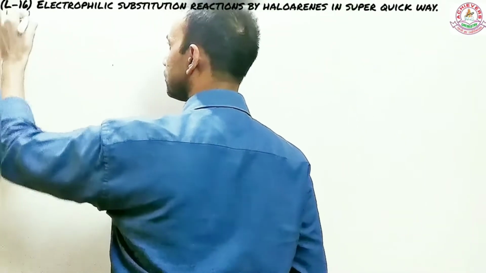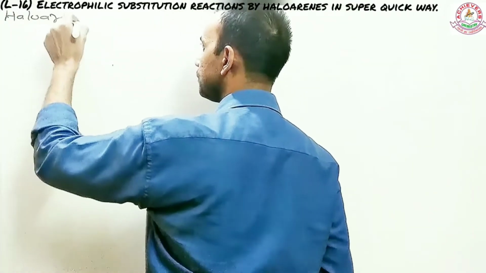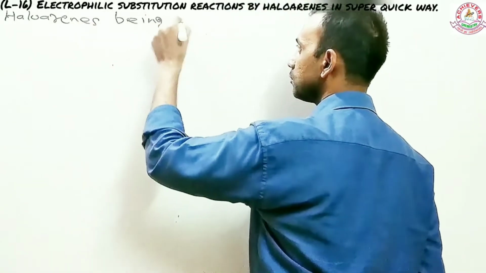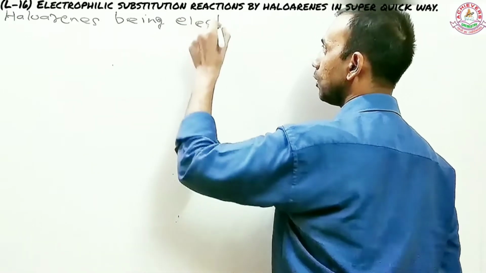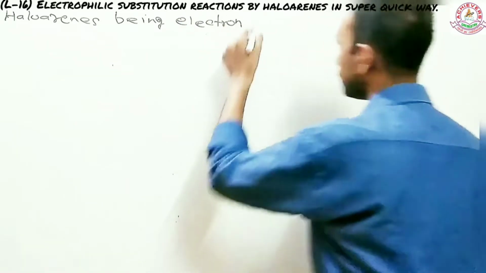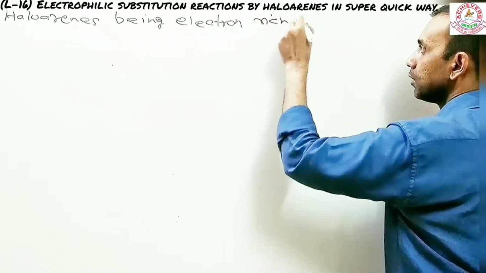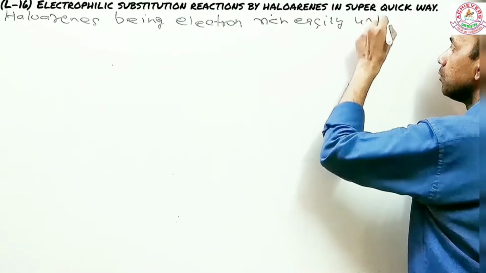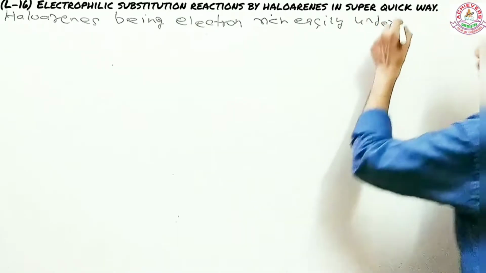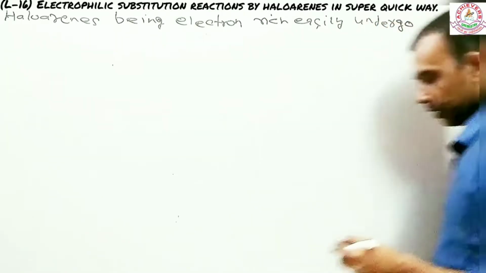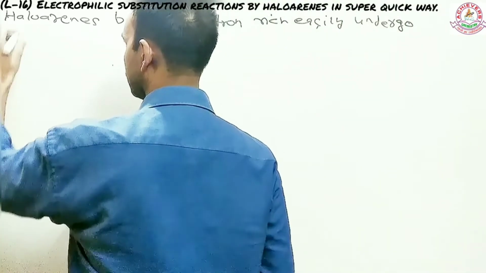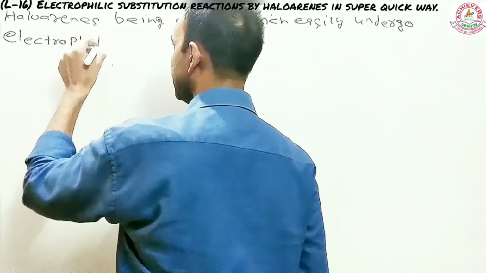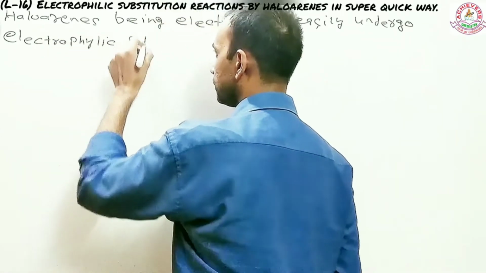Haloarenes, being electron rich, easily undergo electrophilic substitution reaction.